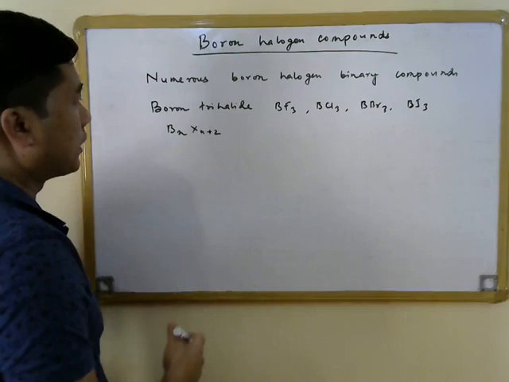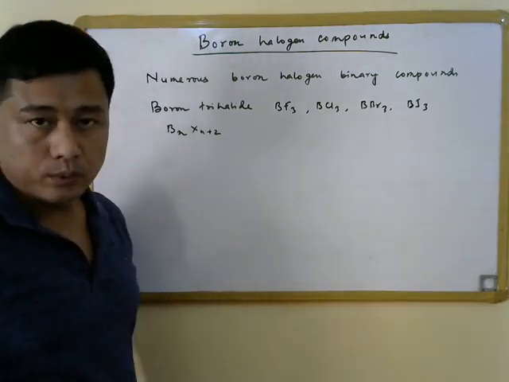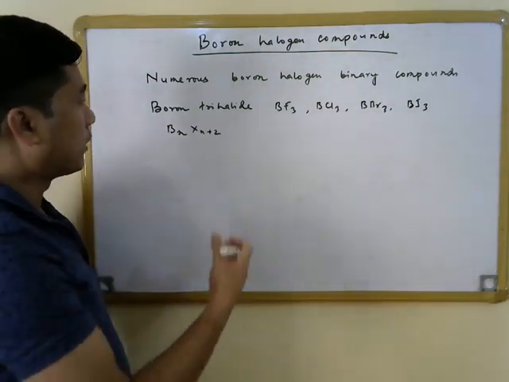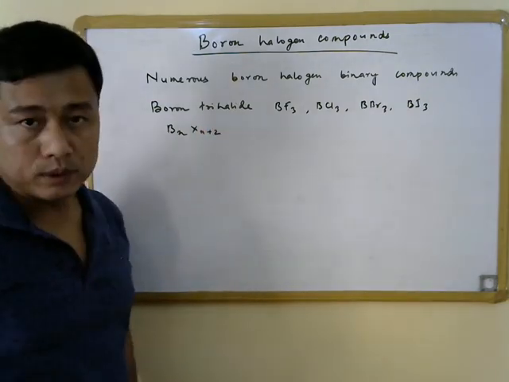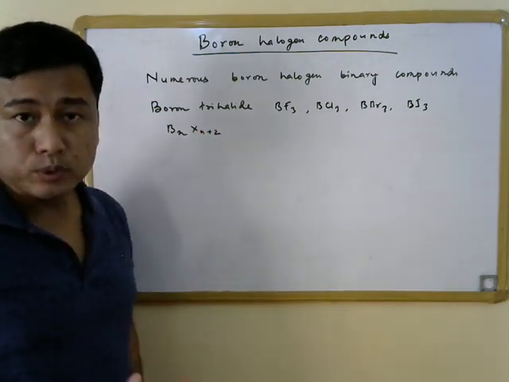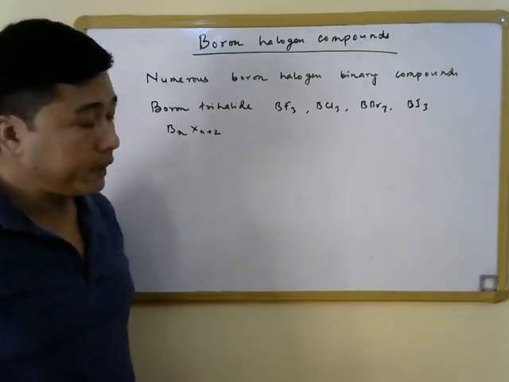So in the case of the trihalides, n is equal to 1 and we have 3 halogen atoms attached to the boron center. We'll discuss the chemistry of these trihalides in more detail.